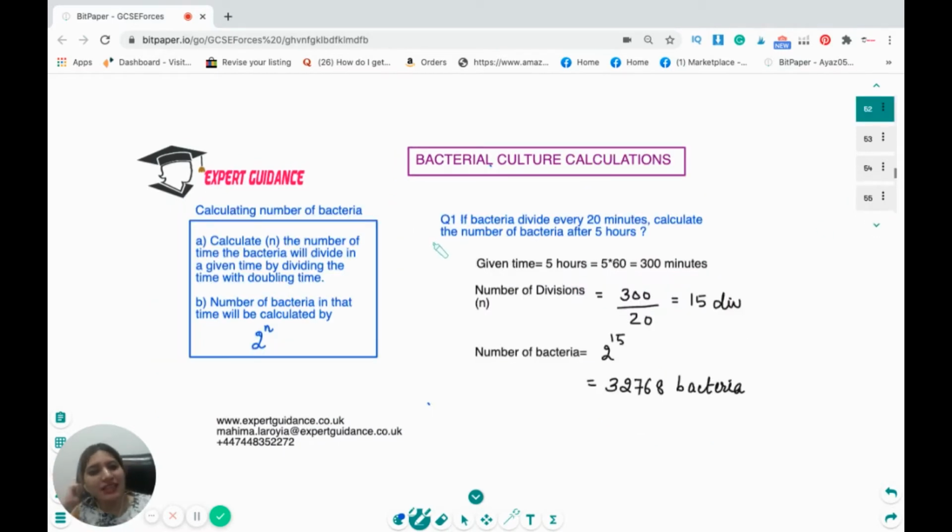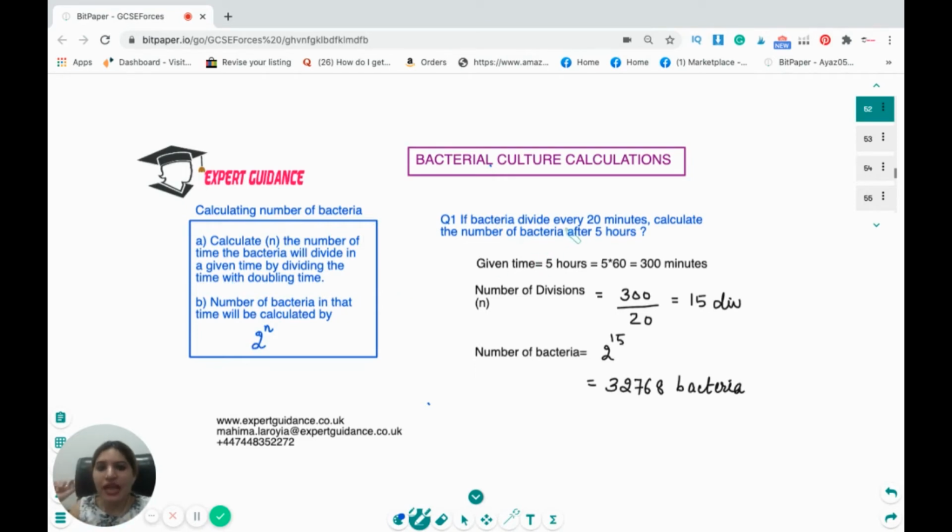Now, there are some bacterial culture calculations in your syllabus. You should know that after every division, the bacteria double, right? So if you want to calculate the number of bacteria, you need to first find out how many divisions there are, and 2 to the power of the number of divisions is the number of bacteria.